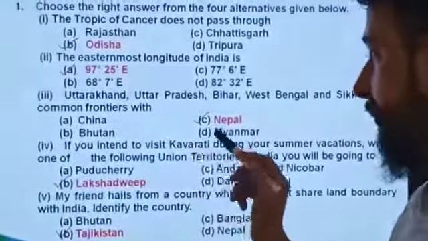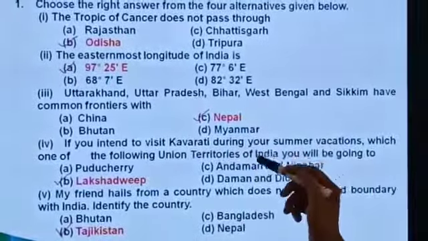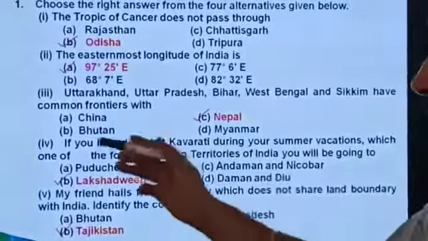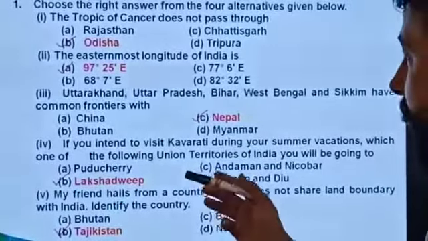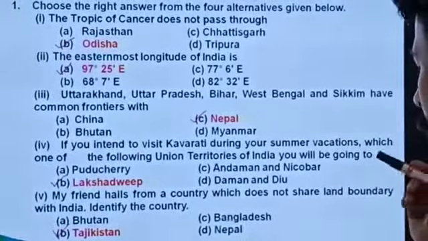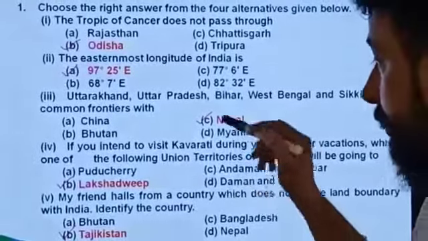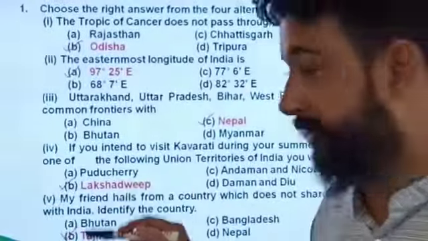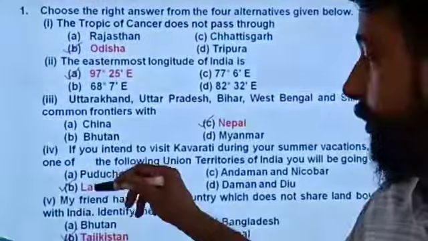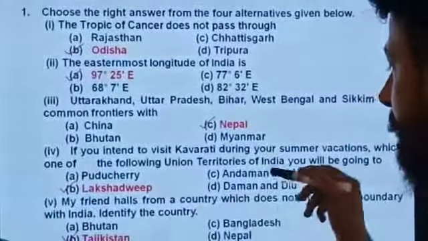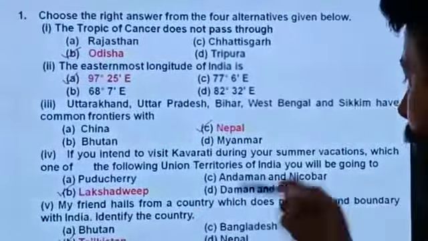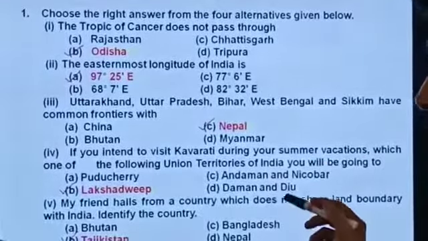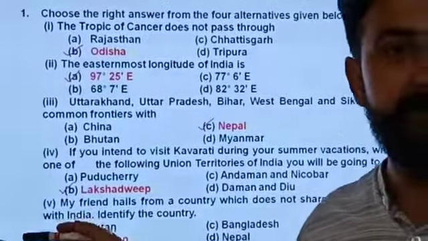If you intend to visit Kavaratti during your summer vacations, which one of the following union territories of India will you be going to? He is talking about UT, Union Territories. First, A Puducherry, B Lakshadweep, C Andaman and Nicobar, D Daman and Diu. B is the right answer.